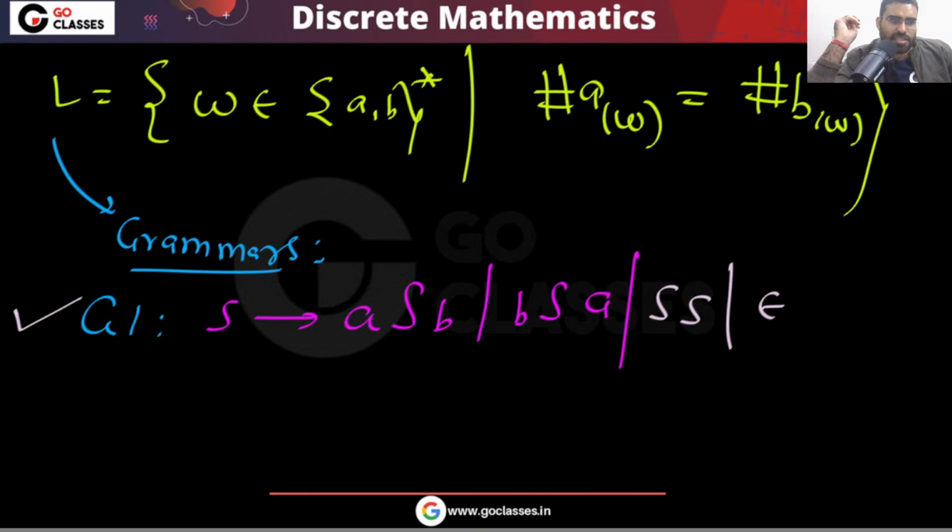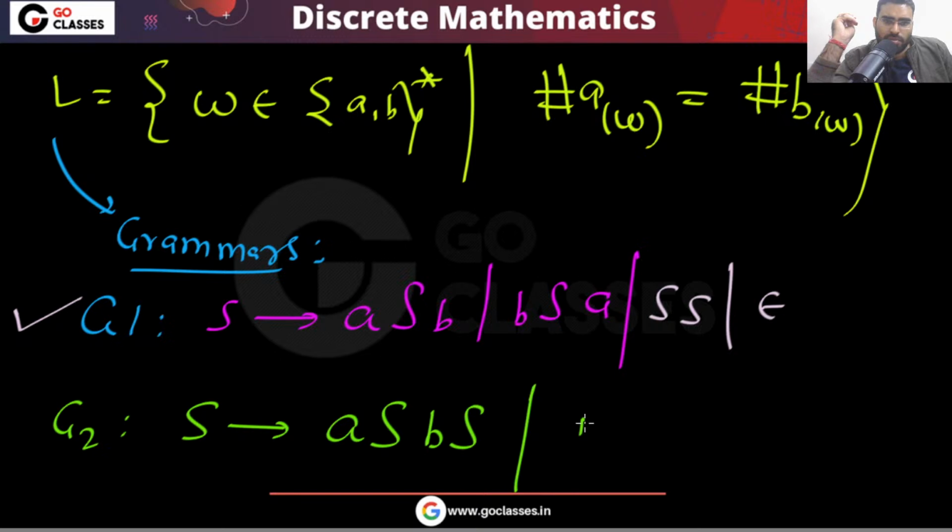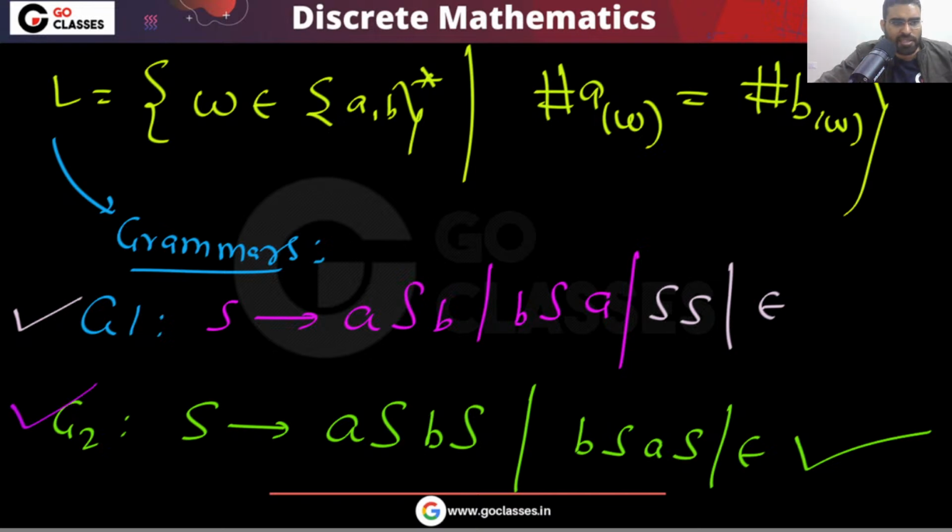So this grammar is correct. Also, this grammar is correct. You can check it out. I leave this to you because we have already seen this in our course. A S, B S or B S, A S or epsilon. This is also a correct grammar. So these are the correct grammars. These are the standard grammars for this language. This is the complete analysis of this question.